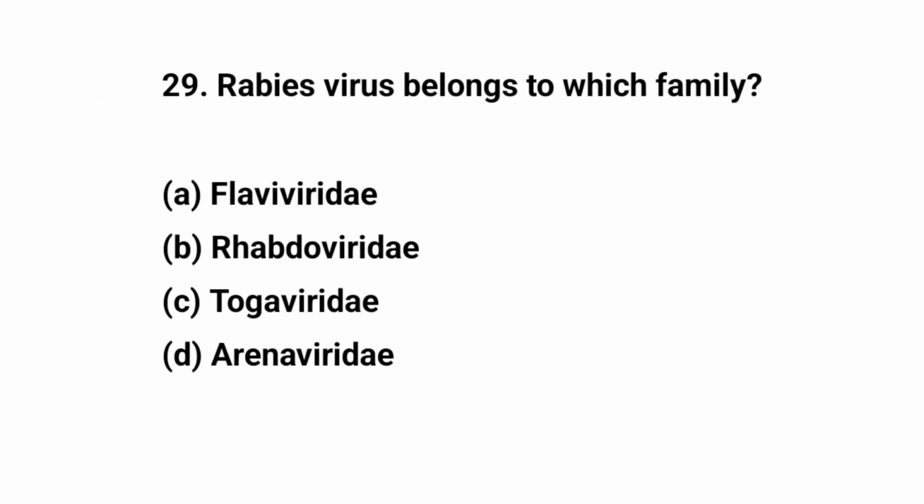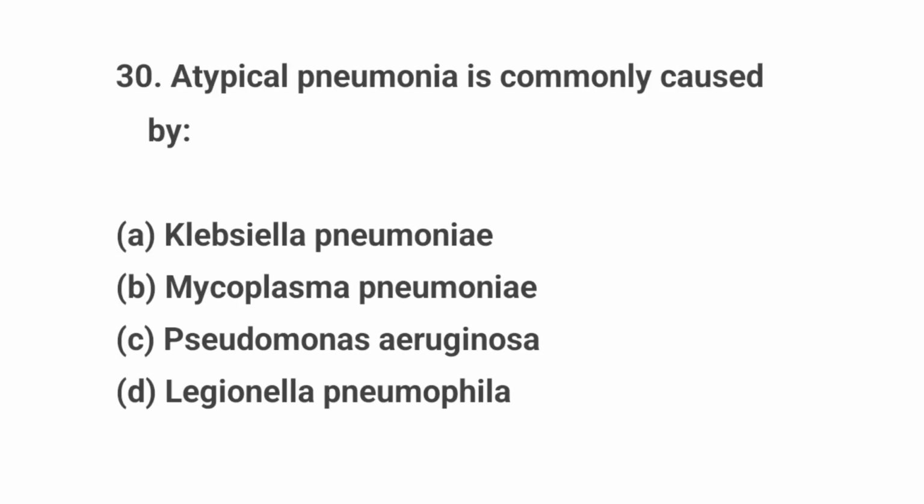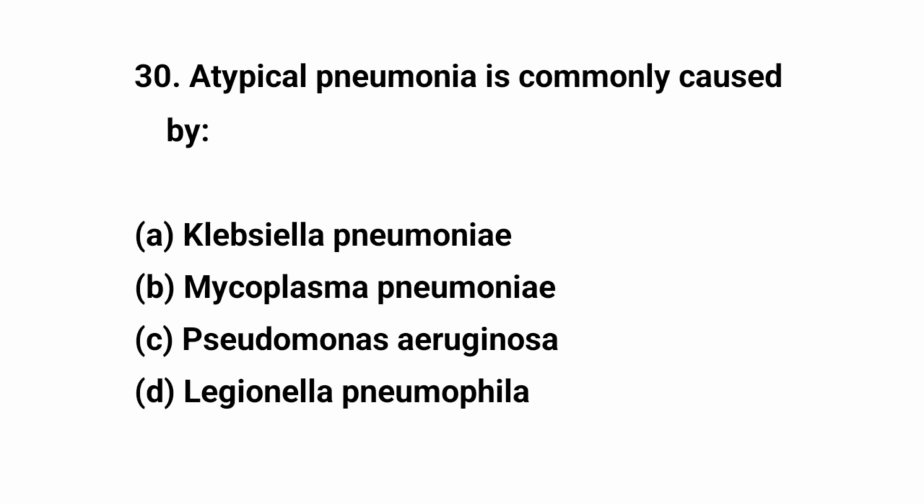Question number 29. Rabies virus belongs to which family? The right answer is B. Rhabdoviridae. Question number 30. Atypical pneumonia is commonly caused by? The right answer is B. Mycoplasma pneumoniae.